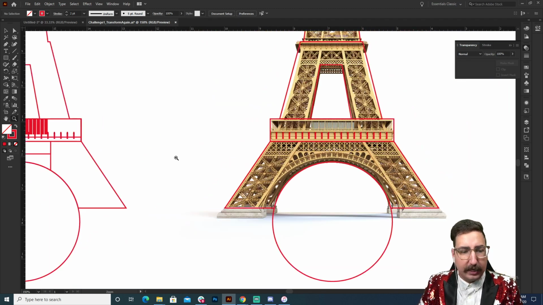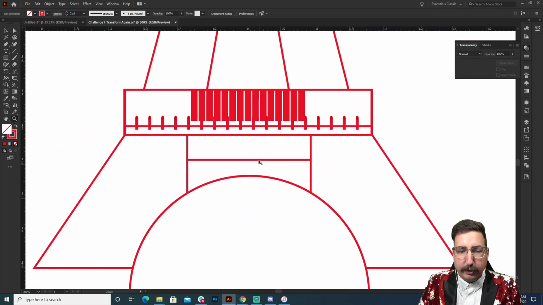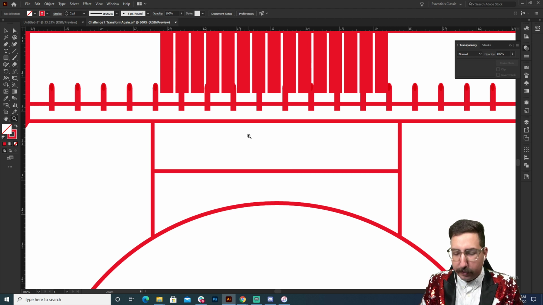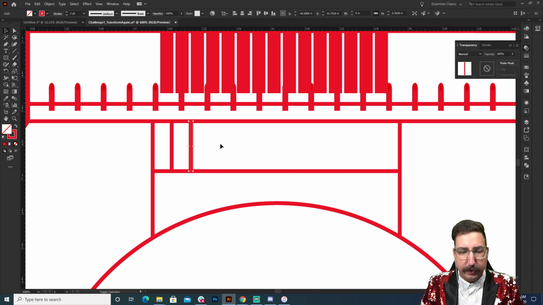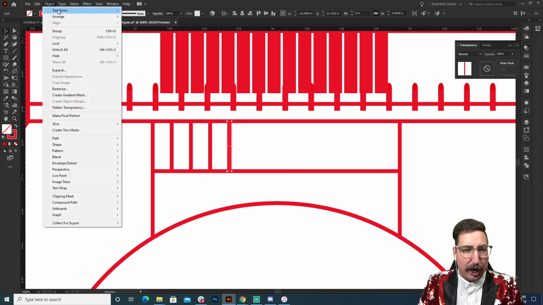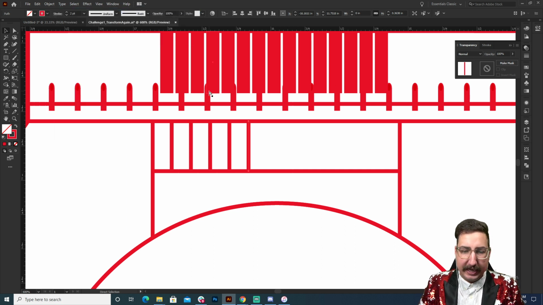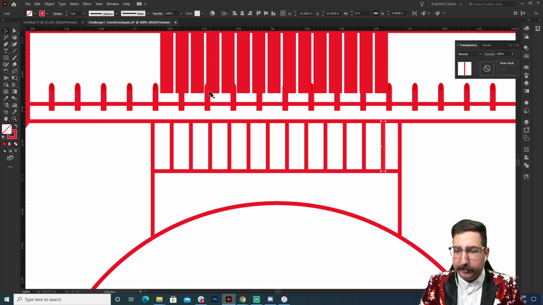So check this out. This is how I like to create my patterns using the Transform Again tool. What we're going to do is just make a single line here using the pen tool. And then again, we will click and drag a little ways away, and we have made a copy of it by moving it by a certain amount. We're going to hit Command D. Again, that's Object, Transform, and Transform Again. It's just going to keep going across there.